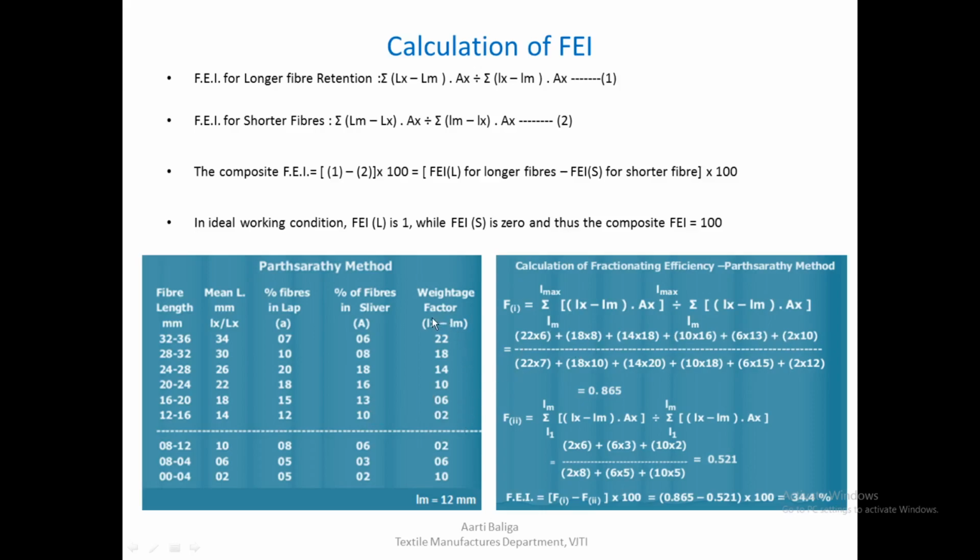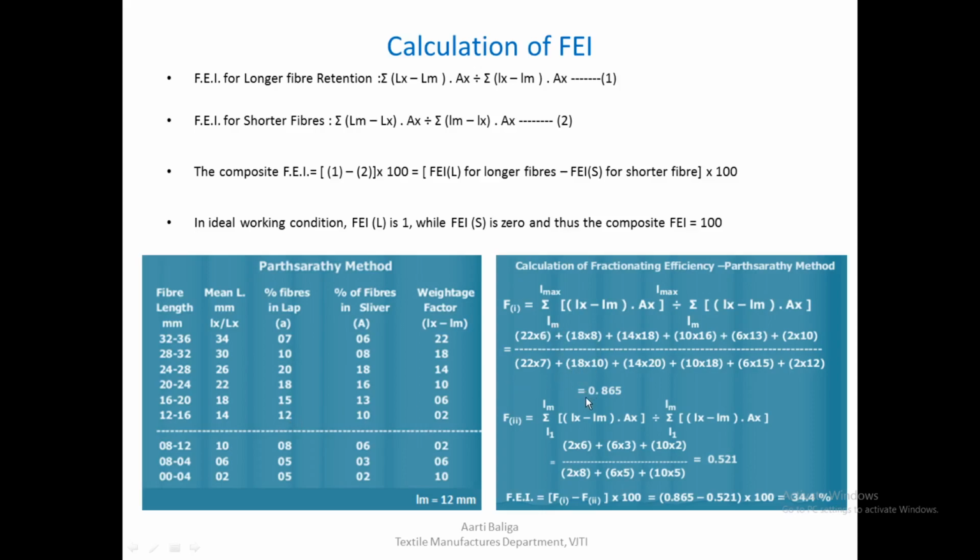So we are only taking the fibers that are above the mean length, that is above 12 mm, in the numerator, and in the denominator we will have 22 into 7, that is the total percentage that was there in the lab, which comes in the denominator. 22 into 7, 18 into 10, 14 into 20, 10 into 18, 6 into 15, and 2 into 12.